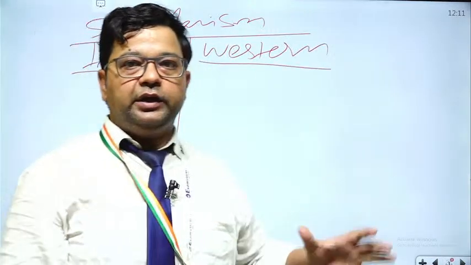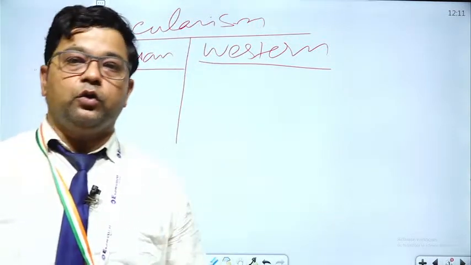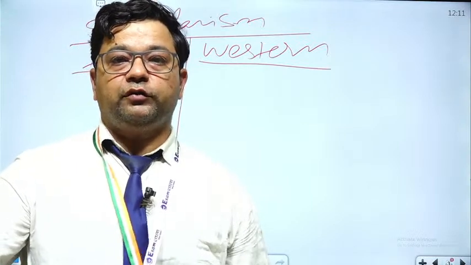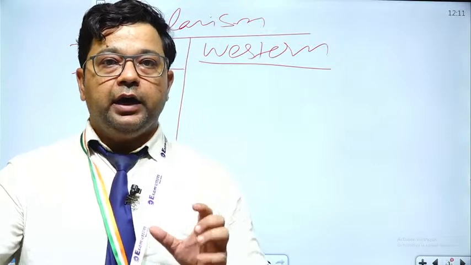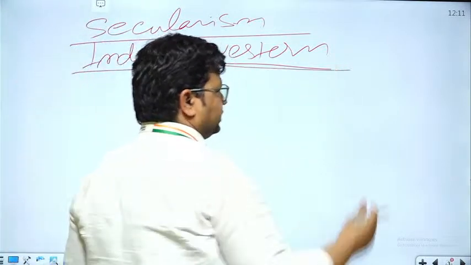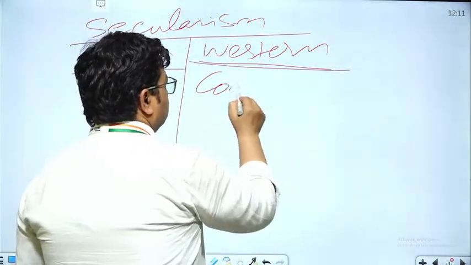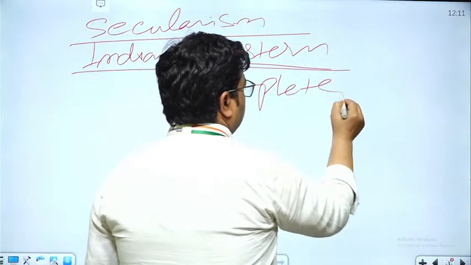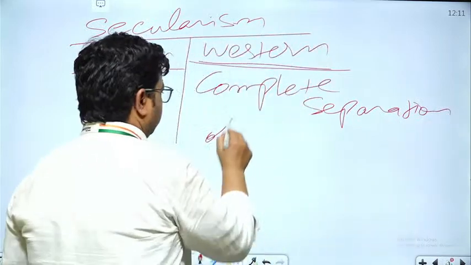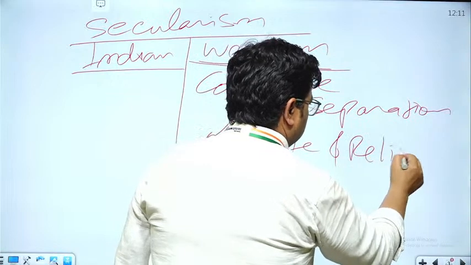Now we will see how it is different from Western secularism, and by going through this we can understand how secularism is also one of the basic and unique features of Indian society. Western secularism says that there is a complete separation of state and religion.